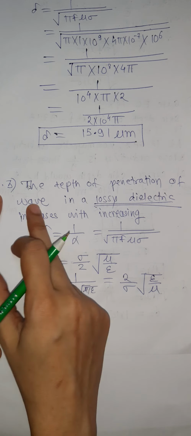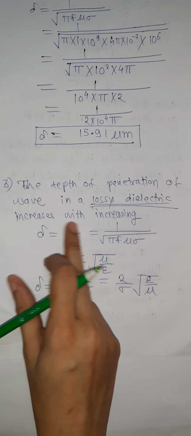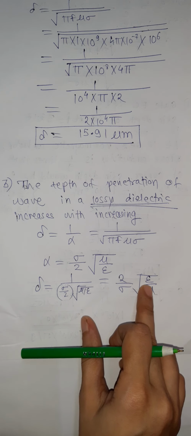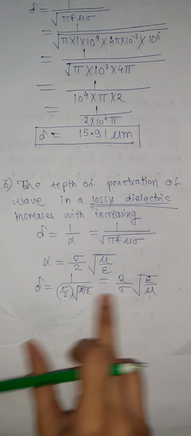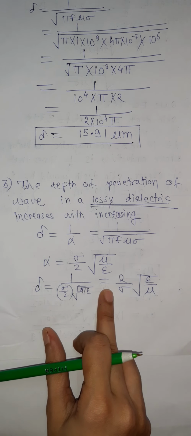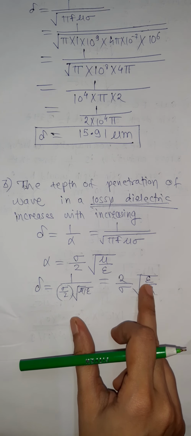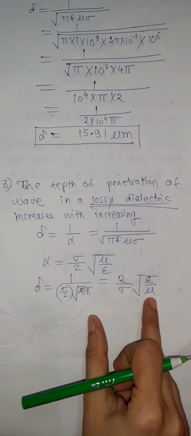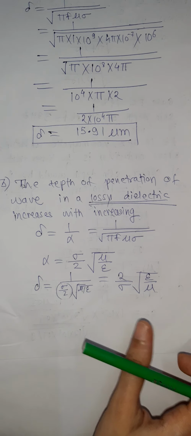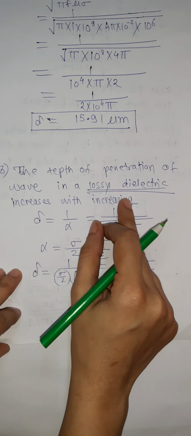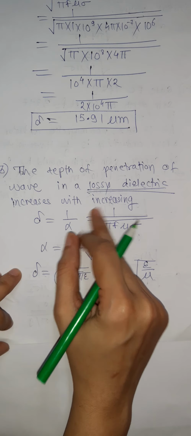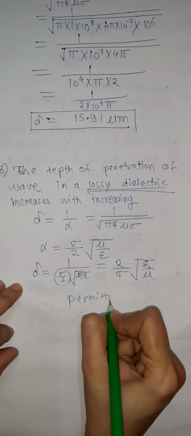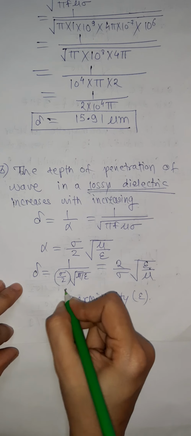Then the depth of penetration of wave in the lossy dielectric will increase with increasing the value of permittivity epsilon, because here skin depth is directly proportional to square root of permittivity, inversely proportional to conductivity, and inversely proportional to square root of permeability. So here the depth of penetration of wave in a lossy dielectric increases with increasing permittivity. So our answer is permittivity, that is epsilon.